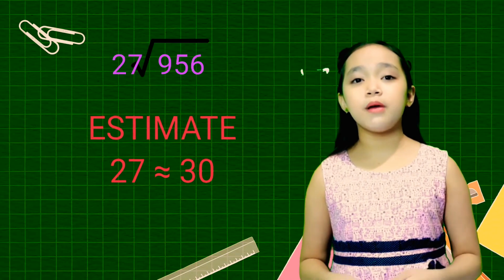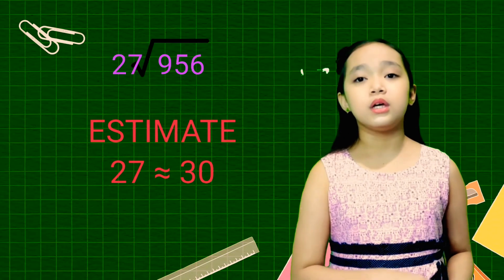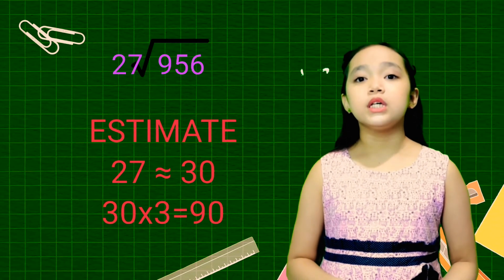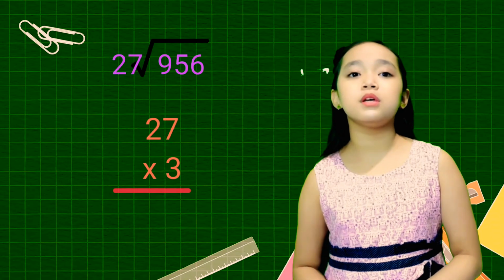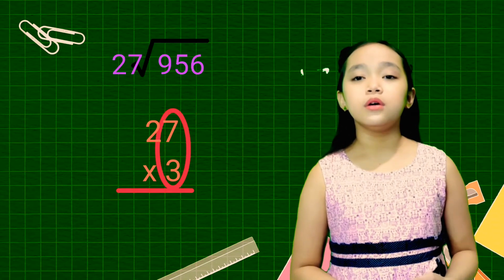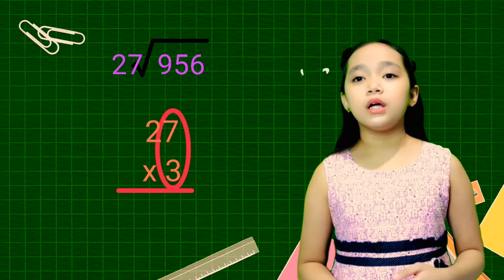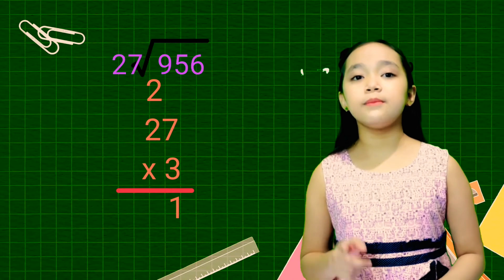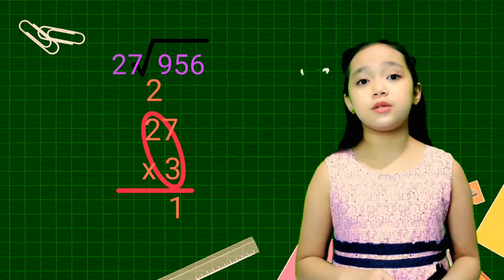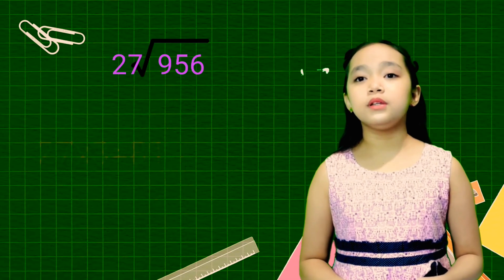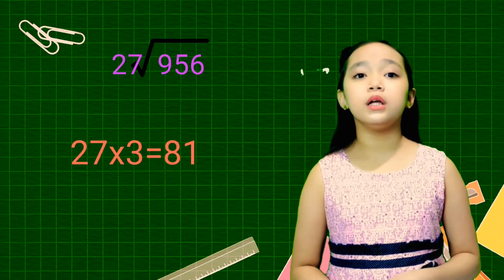We will estimate 27 to 30, then we can try 30 times 3 equals 90. So let's try 27 times 3. 3 times 7 equals 21. We write 1 at the bottom, then bring up 2. 3 times 2 equals 6. Plus 2 is 8. So 27 times 3 is 81.